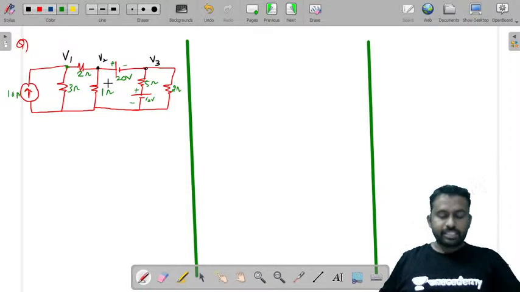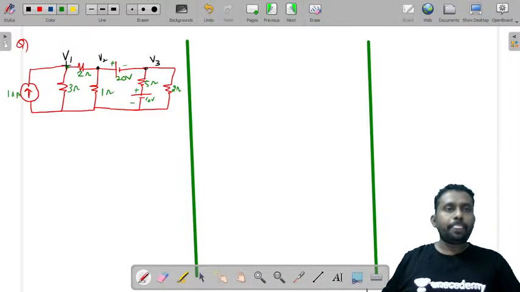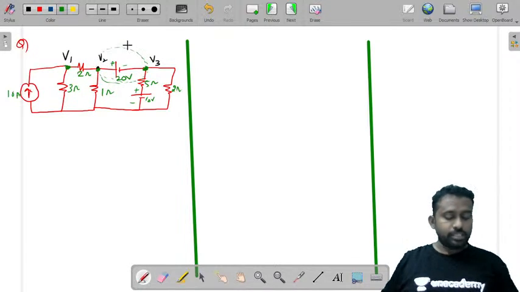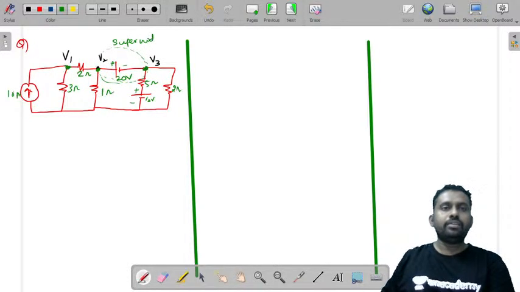If you observe this circuit, there are 3 nodes, and in between these 2 nodes there is a voltage source. Like I told you, because there is a voltage source between these two, we will consider these two nodes as a super node. This will become a super node.